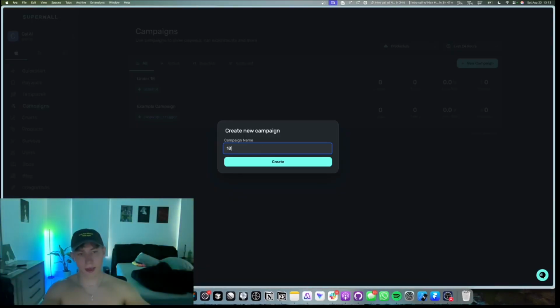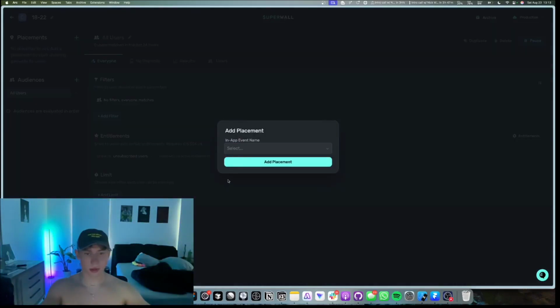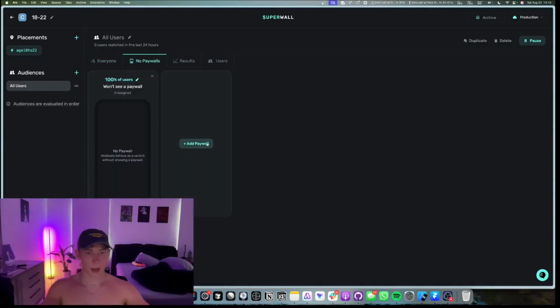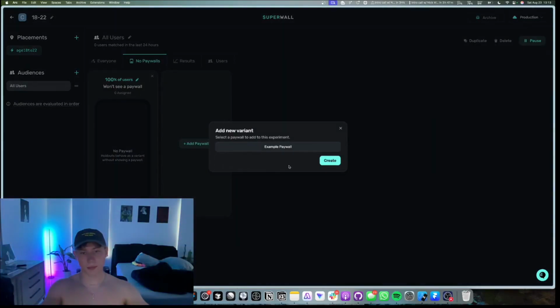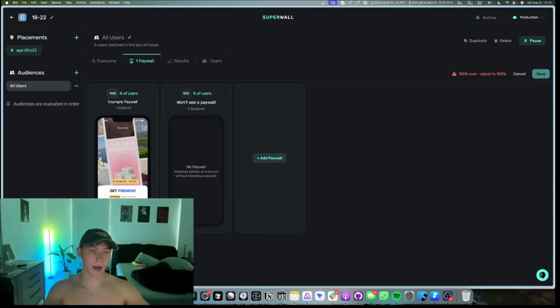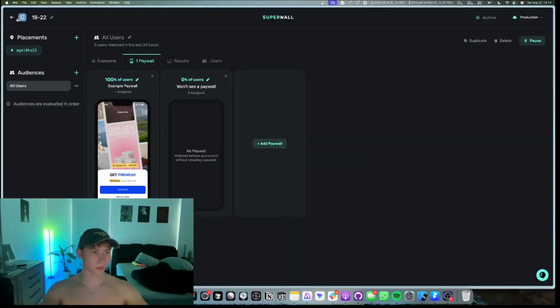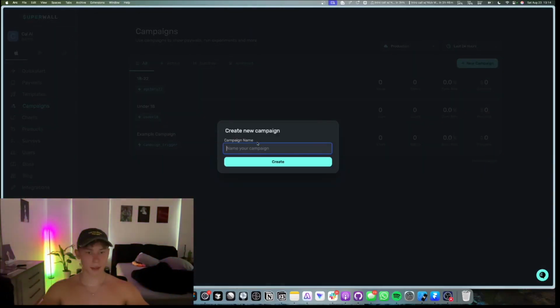By the way, you can call a campaign anything. I usually just do this. So 18 to 22, placements, top left, paste 18 to 22, and then add the same paywall as before. Or you can change the paywall and change the pricing. This is very good when it comes to testing how to maximize revenue. And again, we go into this in a future segment. So save that, go back into new campaign.